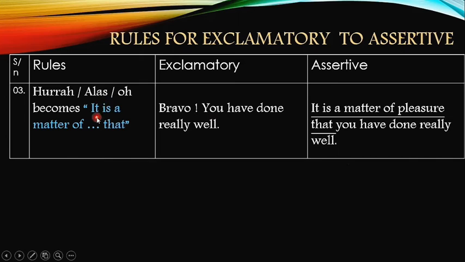Rule number 3 says hurrah or alas or oh becomes "it is a matter of ___ that." The name of the expression or feeling that these words convey is going to be added in this gap. For example, "Bravo, you have done really well." Here, using the word bravo, we are appreciating someone. So the speaker might be very happy or very pleased, and it can be converted into assertive in this way: "It is a matter of pleasure or joy that you have done really well."